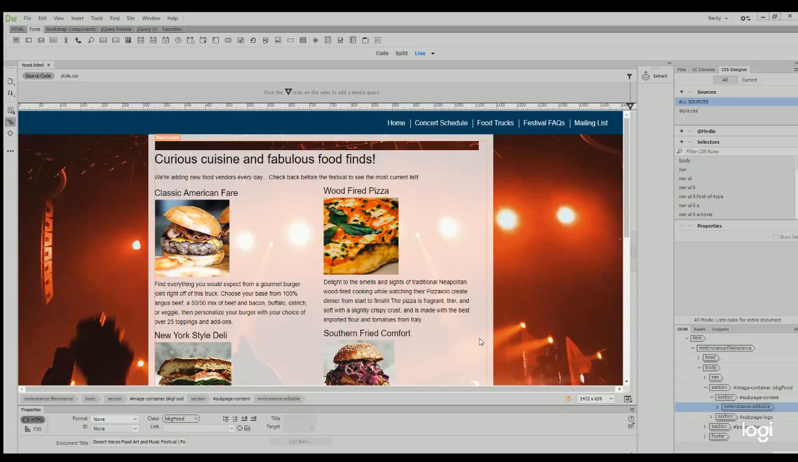First, though, let's talk about our actual web page and what we are looking at. So make sure you have the food page open. Make sure you have CSS Designer open. Make sure that you are on Style CSS before you start. The first thing I want to address are the different image sizes. If you take a close look at Classic American Fare and then take a close look at Wood-Fired Pizza, you will see that the images are not the same size.